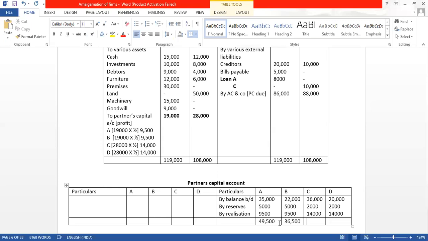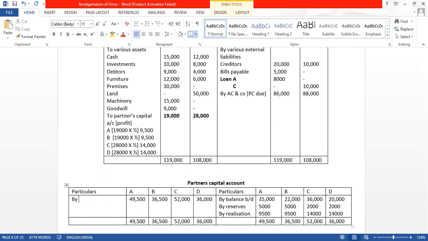And then 36,000 plus 2,000 plus 14,000 is 52,000. 20 plus 2 plus 14 is 36,000. So I will copy all this. Here, same, it will come in the same. Here also it will come the same.